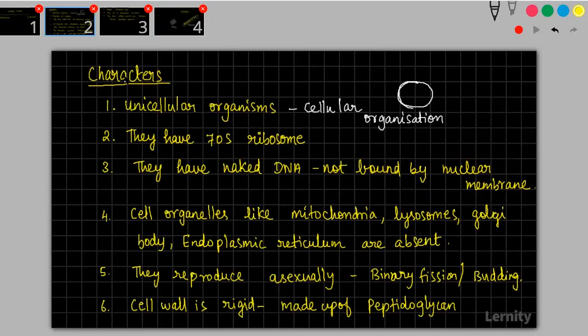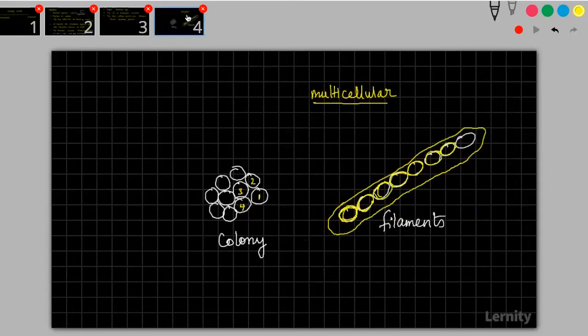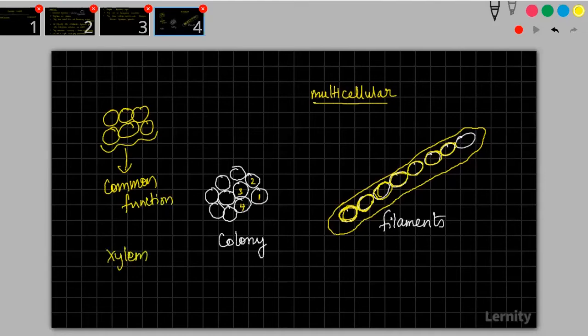Whenever I tell you it is a tissue level of organization, it means that a group of cells are present and they are going to perform a common function. Say, for example, xylem in a plant is made up of multiple cells, and all of them are concerned with only one function. What is that function?